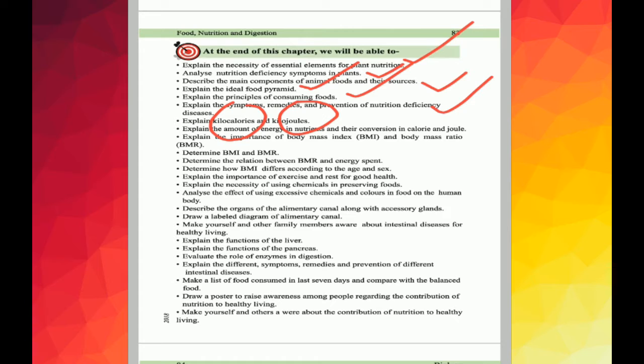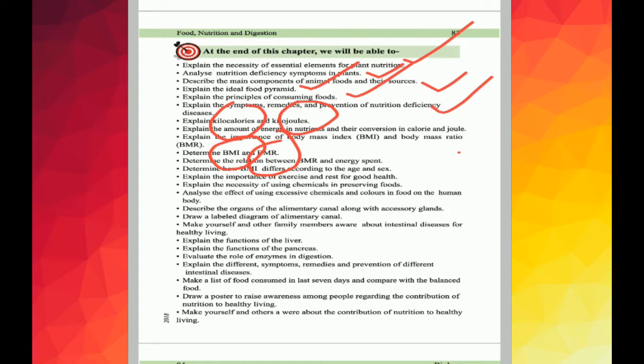There are a few maths problems depending on BMI and BMR, and we will also explain the necessity of using different types of chemicals in preserving food, and analyze the effect of using excessive chemicals and colors in food on the human body. And there are a few more learning outcomes. Hope you will read them carefully to understand this chapter in a good way.